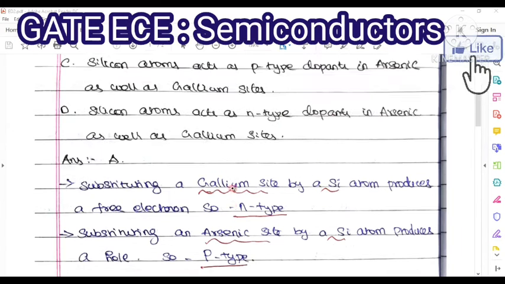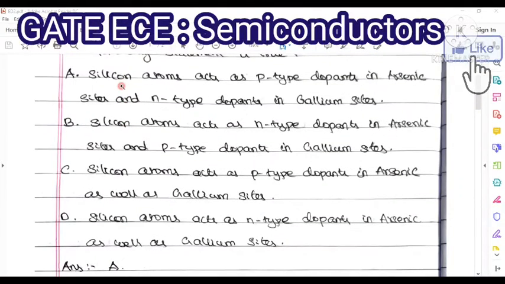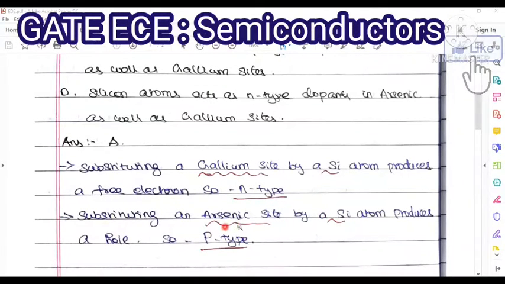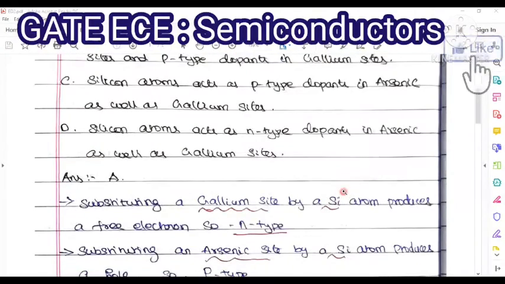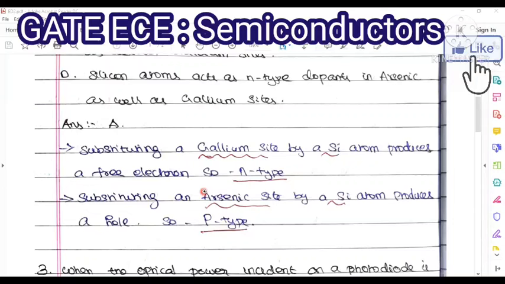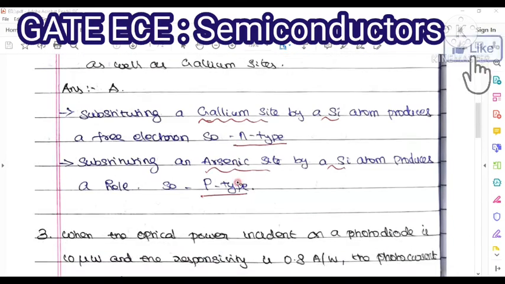So the answer becomes option A. Silicon atoms act as a p-type dopant in arsenic sites. Look at this case: in arsenic, it became p. In gallium, it became n, so n-type dopant in gallium sites. Once you know this condition, you can easily answer this question. Once again, I repeat: when a gallium site is substituted by silicon atoms, it becomes n-type. When an arsenic site is substituted by silicon, it becomes p-type. Next problem.